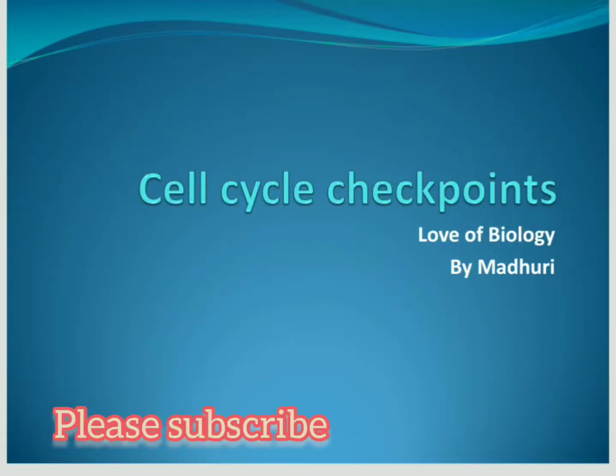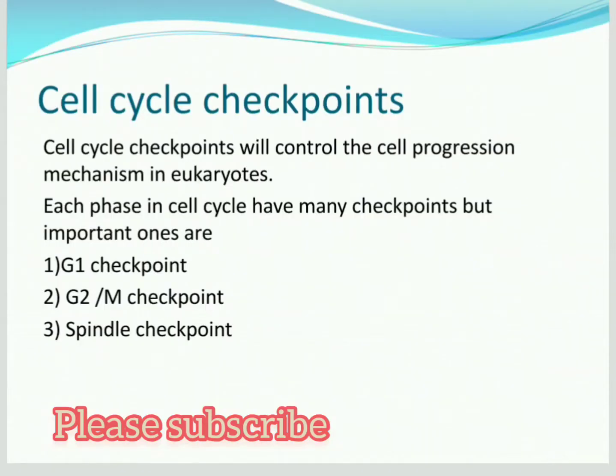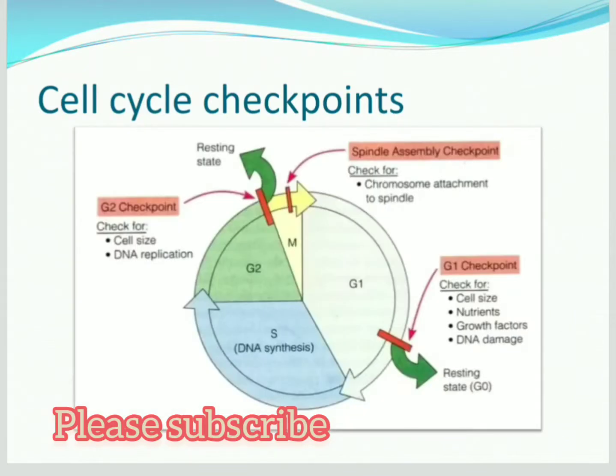Today we are going to learn about cell cycle checkpoints. The cell cycle has different phases, and different phases have different checkpoints. These control the cell progression mechanism in eukaryotes. Each phase has many checkpoints, but the important ones are the G1 checkpoint, the G2/M checkpoint, and the spindle checkpoint. Let us discuss them one by one.